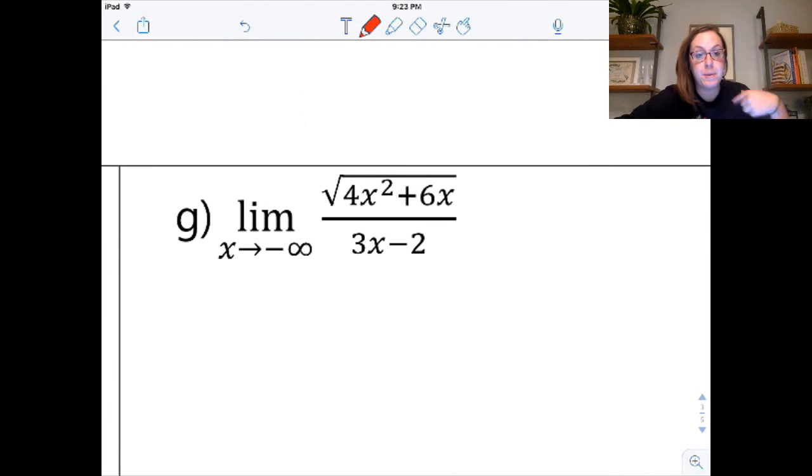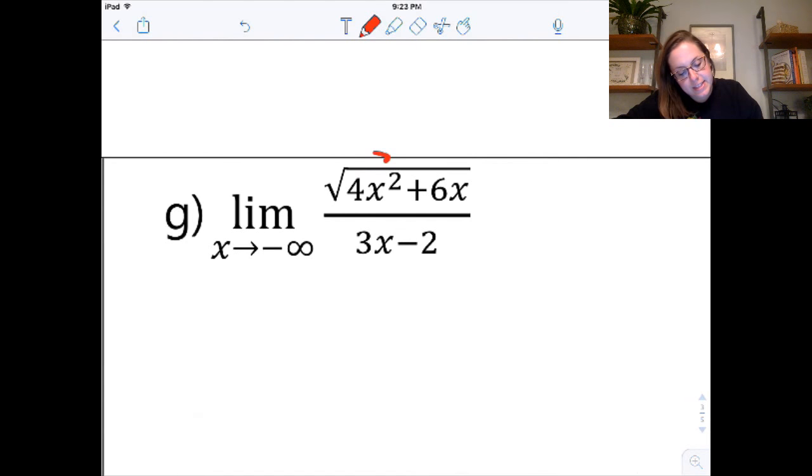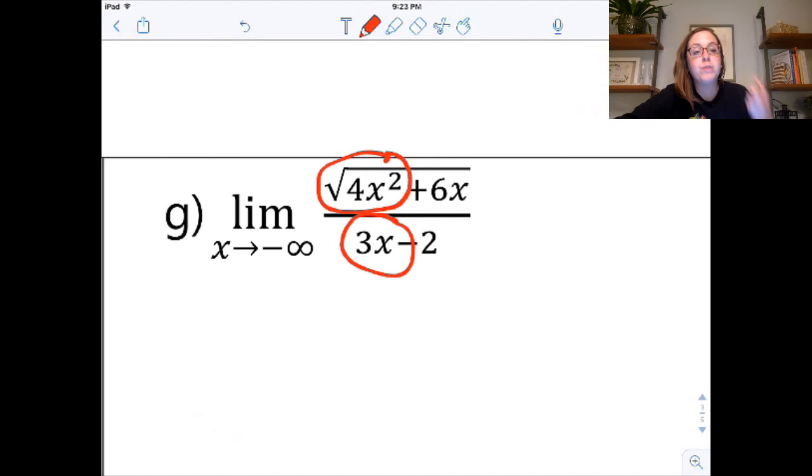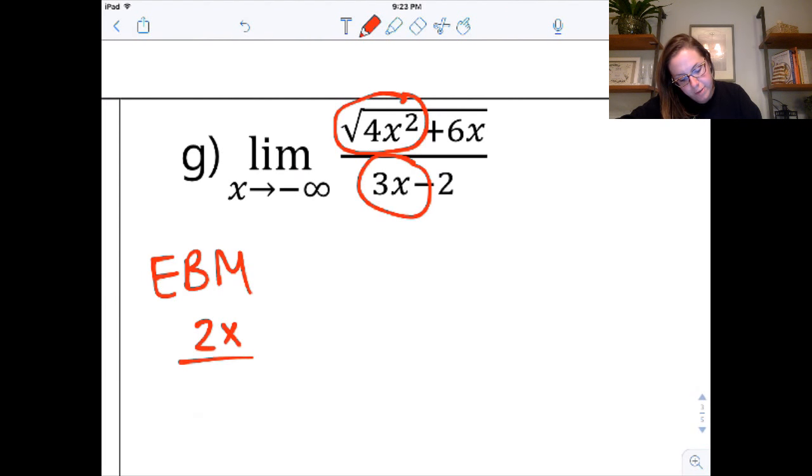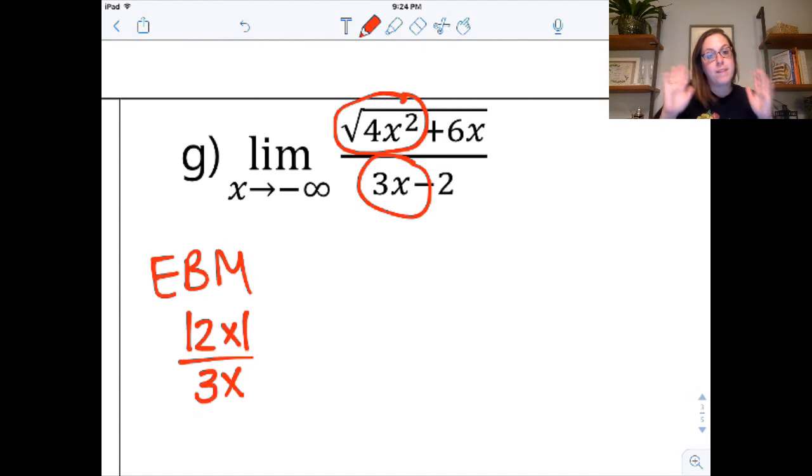This one, a lot of people were missing on, and I totally get why. It's tricky because of the negative infinity. So let's think about this. This is my dominant term in the top and my dominant term in the bottom. And what you need to do is remember your signs here. So yes, my end behavior model here does look like 2x over 3x. But remember that the 2x in the numerator can never be negative. You're taking a square root, and a square root will never be negative. We're working over the real number system. So it's almost more helpful to think about that as the absolute value of 2x.